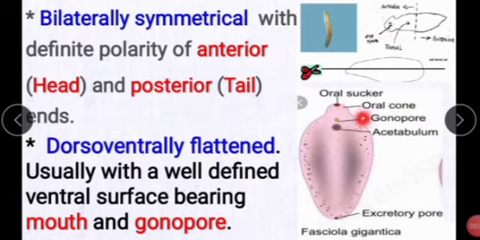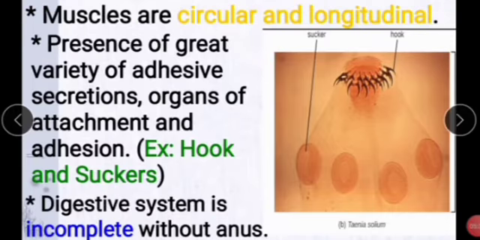Next, muscles are circular and longitudinal. In this phylum the muscles are in circular or longitudinal form. Next, presence of a great variety of adhesive secretions and organs of attachment and adhesion, for example hooks and suckers.